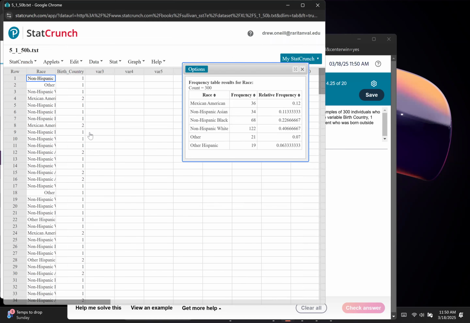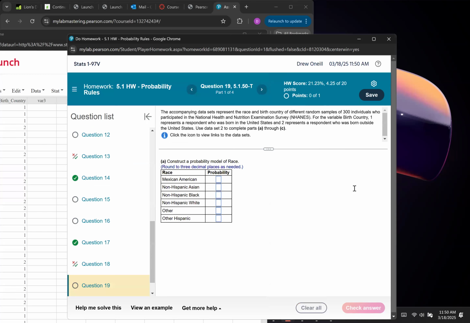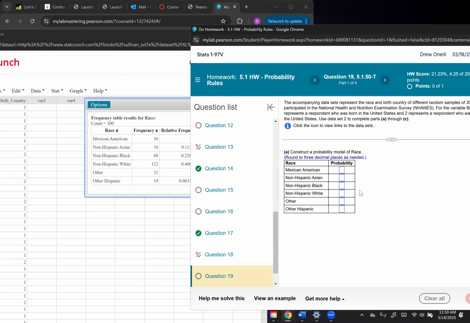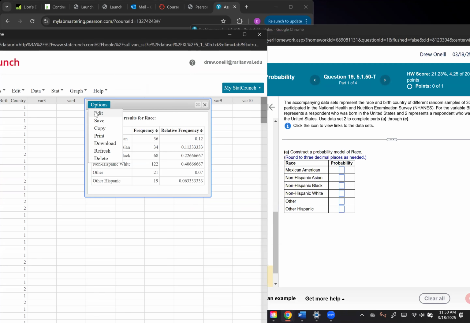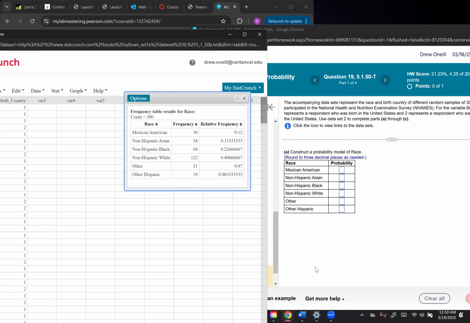Normally you do the counts as your column, but this one's weird. So there we go. Relative frequency is going to be our probabilities. So all we want to do is enter what we get for relative frequency in the probability boxes. All I did was Stat, Table, and then I selected the column as race, not birth country. It gives me the probabilities right there.